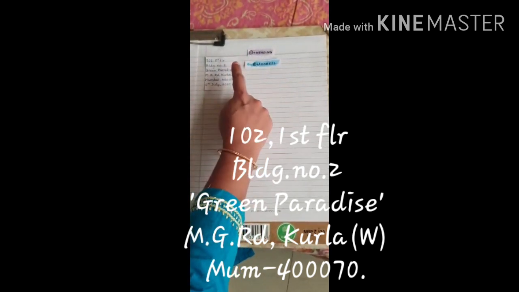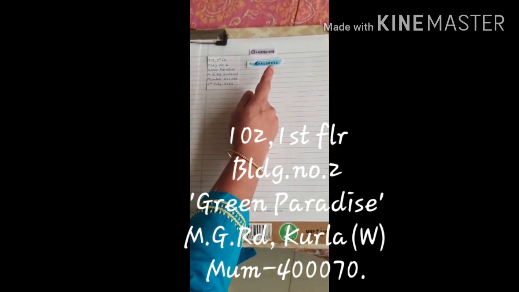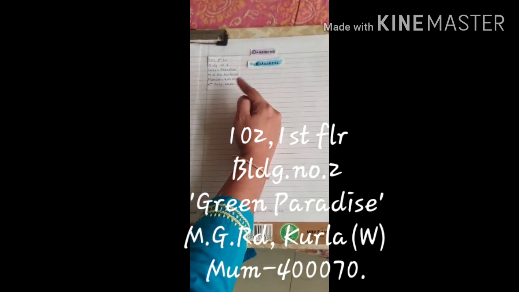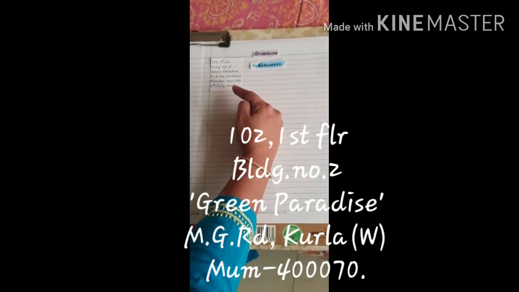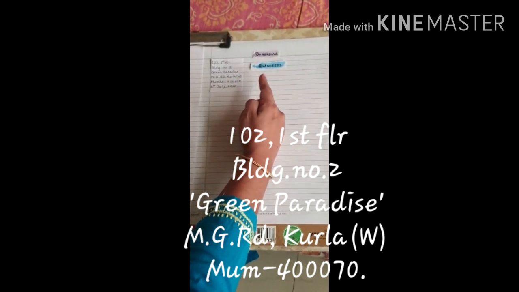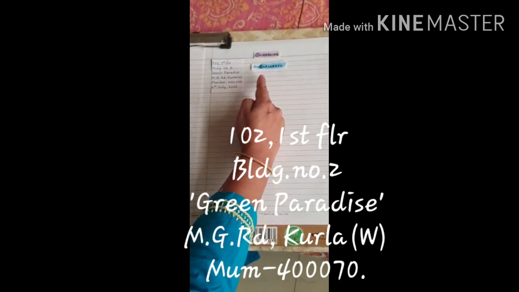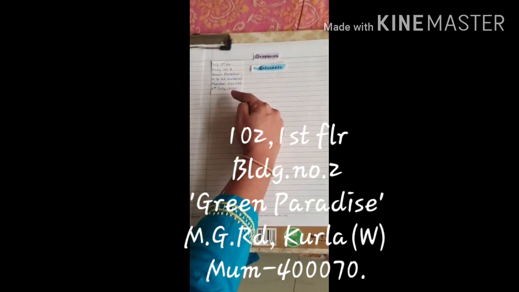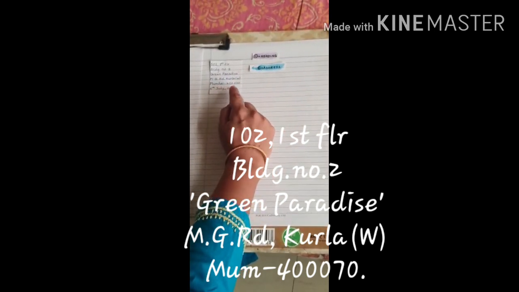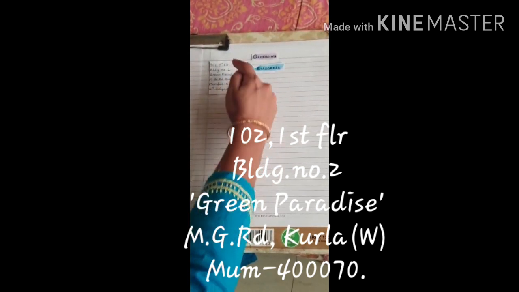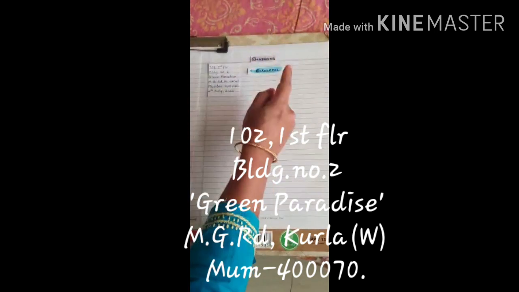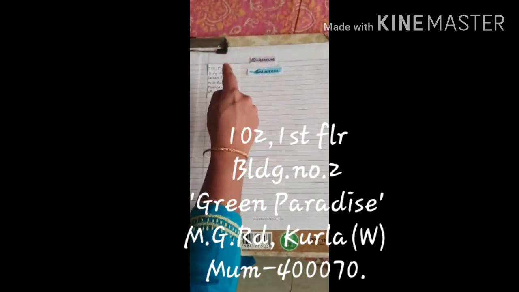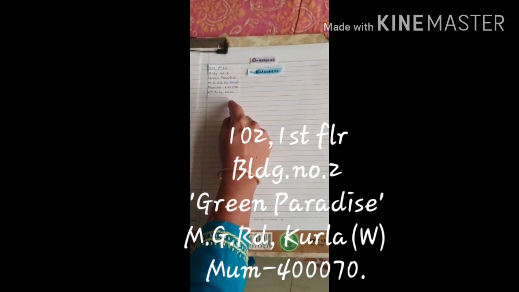The first line will have your flat number or your room number. The second line will have your building number or your chawl number. The third would be the name of the building or the name of the chawl, and the next would be the name of the street or the road and the name of the place, that is what we have written as Kurla West. Then comes the name of the city with the pin code. So here we have written Mumbai with the pin code. This is the sequence of your address. Now you students have to write your own address in this particular sequence. Is that clear to everyone?